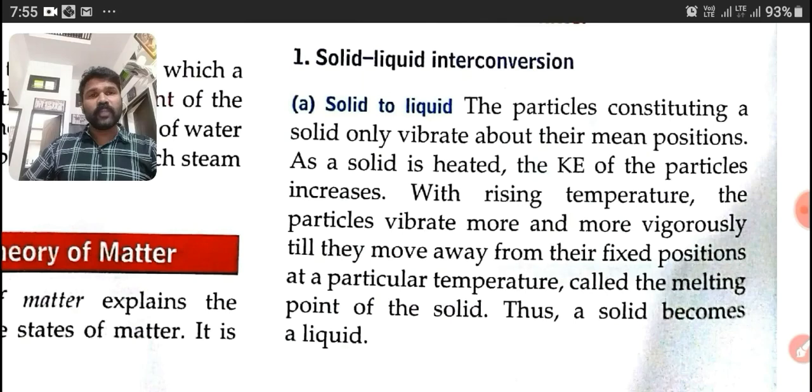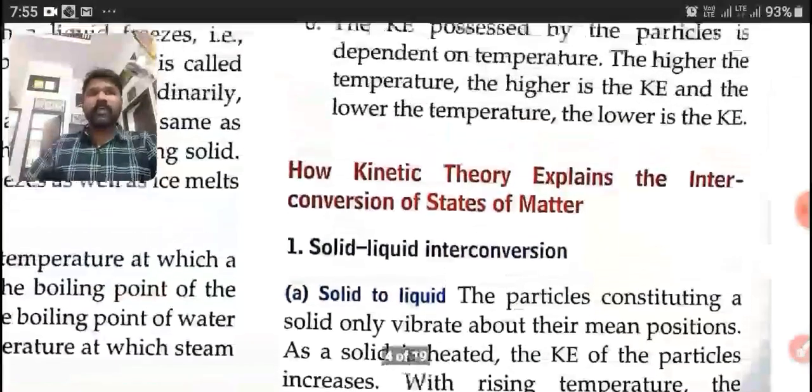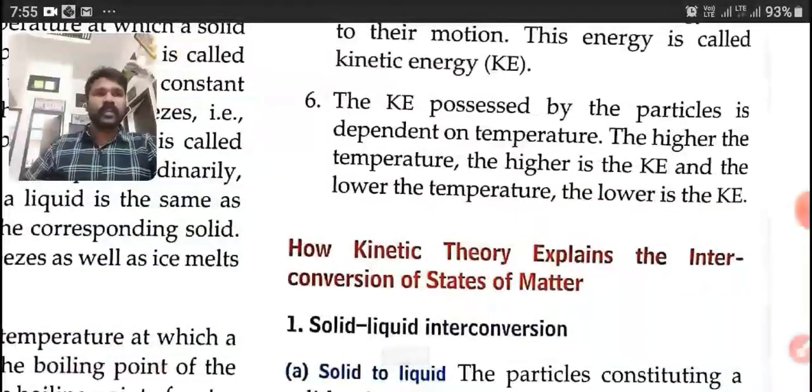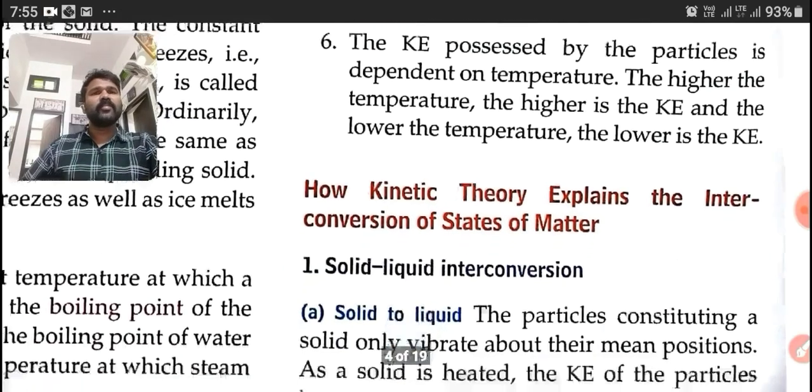As a solid is heated, the kinetic energy of the particles increases. We have discussed that the kinetic energy possessed by the particle is dependent on temperature. If the temperature is more, the kinetic energy is also more. If the temperature is less, the kinetic energy is also less.